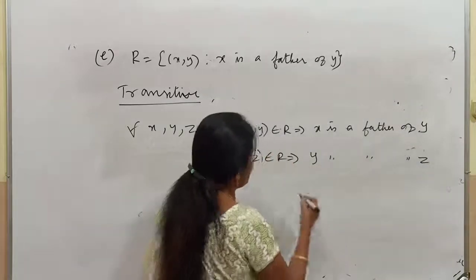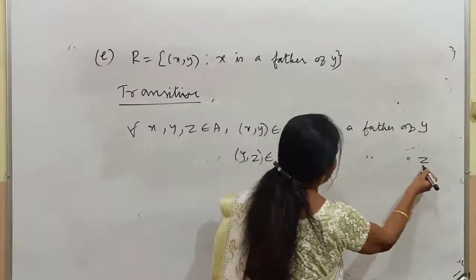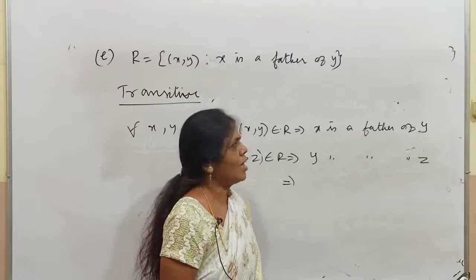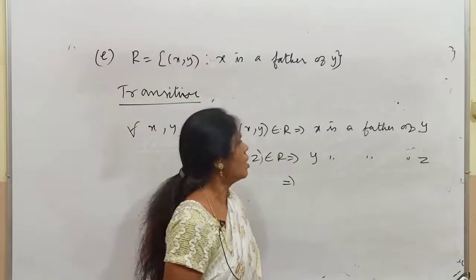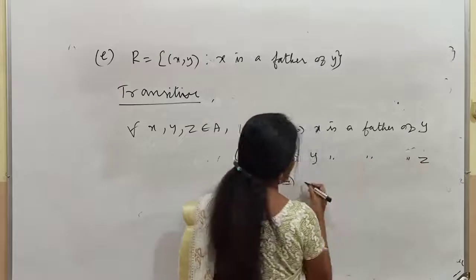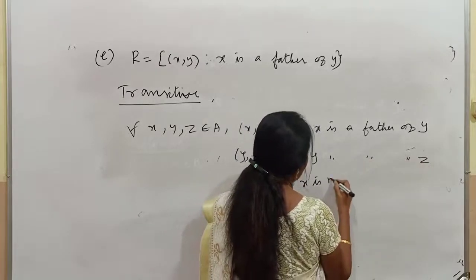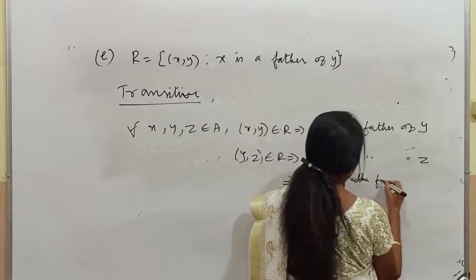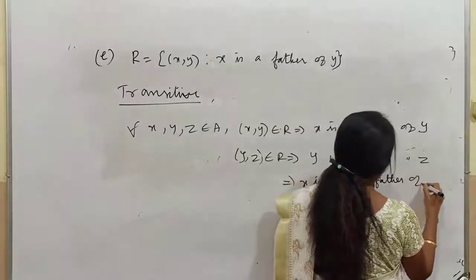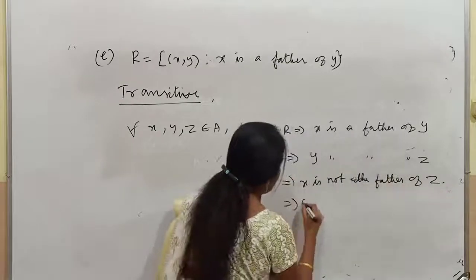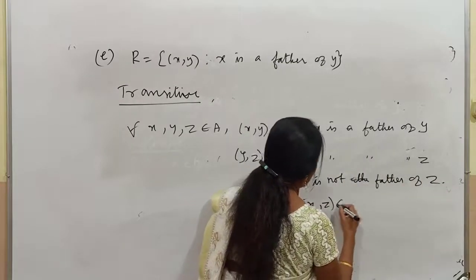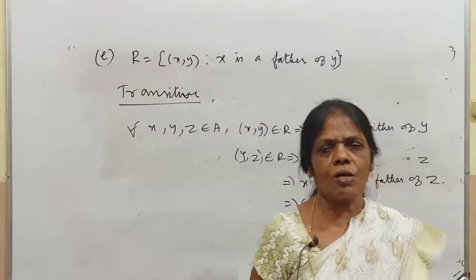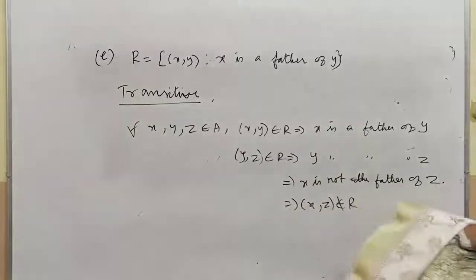Right. So which implies that, what is the relationship between x and z? x will be the grandfather of z. What will you say here? Which implies x is not the father of z, so which implies x comma z does not belong to R. Therefore, it is neither reflexive nor symmetric nor transitive.